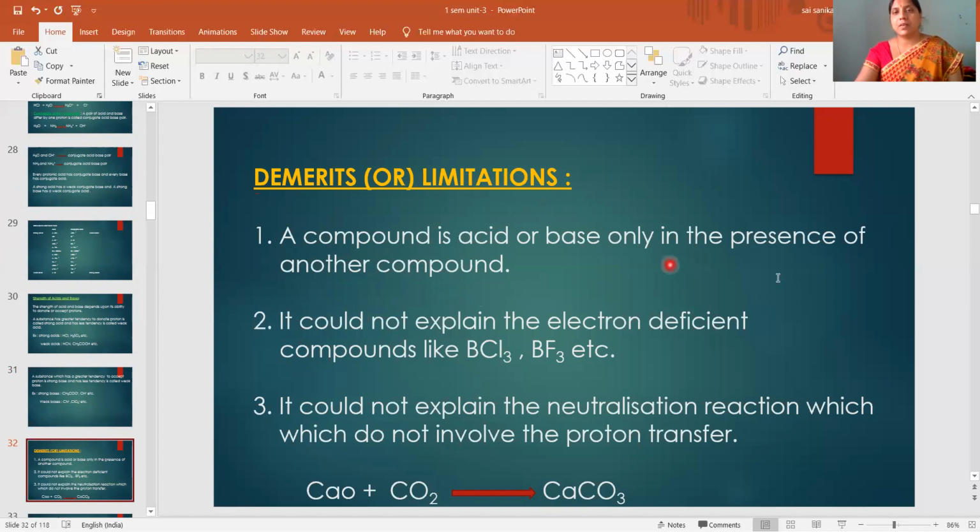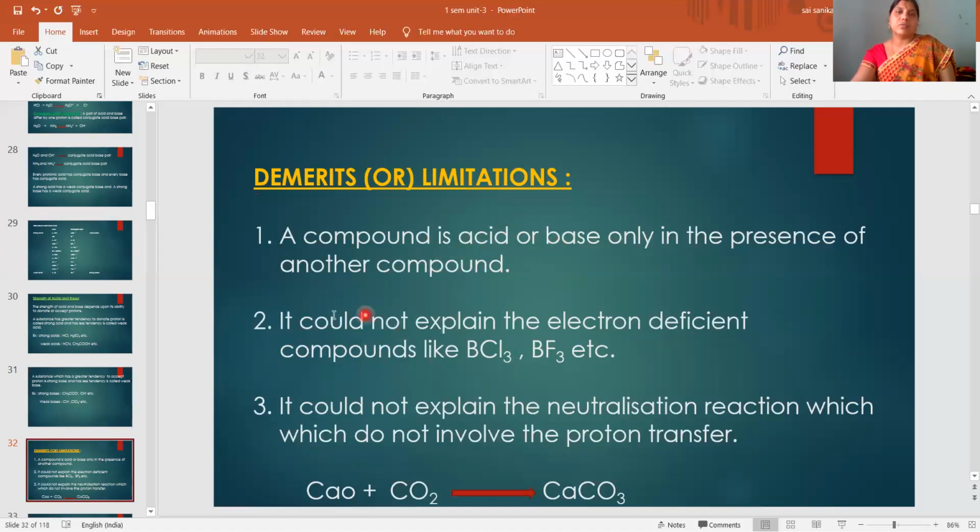In the presence of another substance, this theory can explain what is an acid, what is a base. But without another substance, it could not. A substance donates protons only when another substance is ready to take the protons. So it could not explain what is an acid, what is a base without another compound.